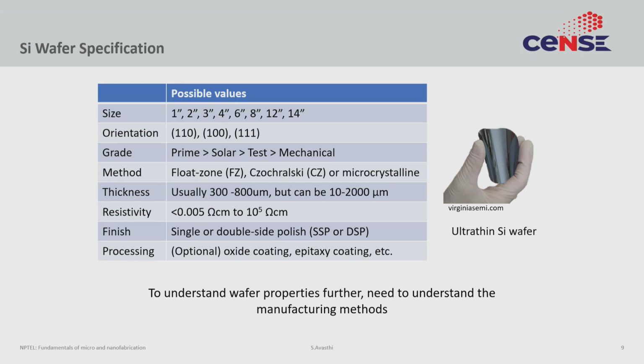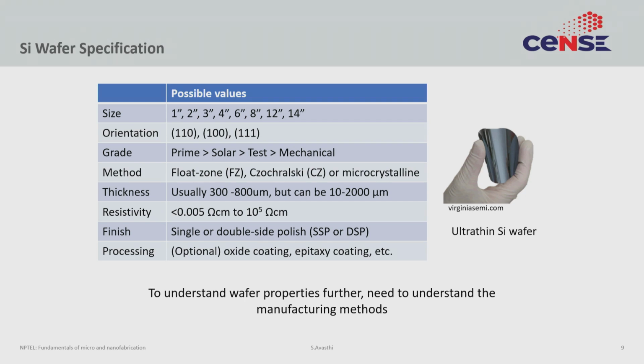The next is grade. You can either select a prime grade, a solar grade, a test grade, or a mechanical grade. The grade comes from the amount of impurity. Grade refers to the amount of impurity in the material and how well it was made. For electronic applications, you typically want prime grade silicon. For solar cells, where cost is important and bulk production is important, typically a slightly lower solar grade is used.